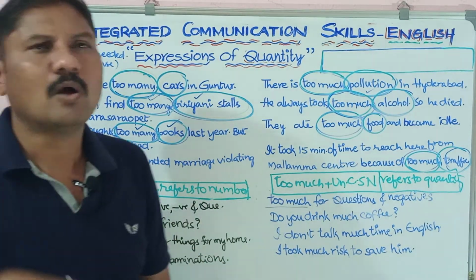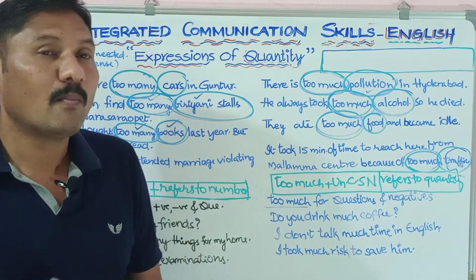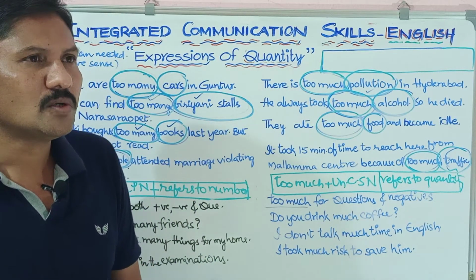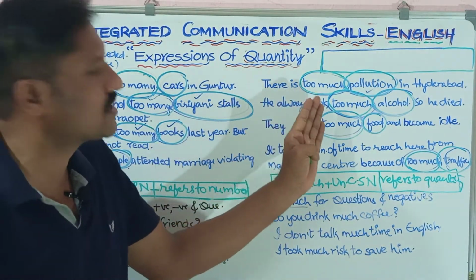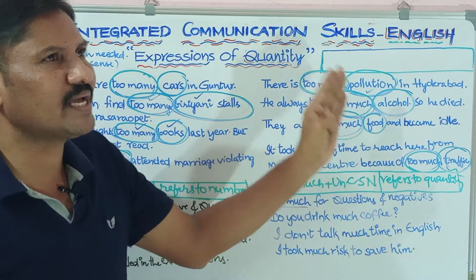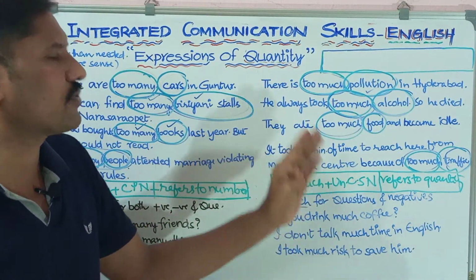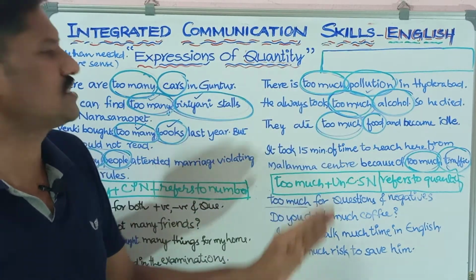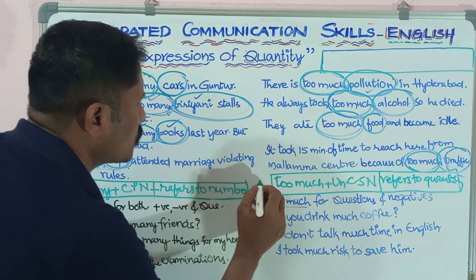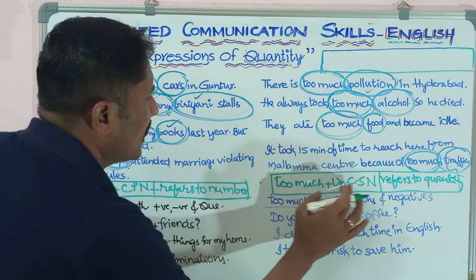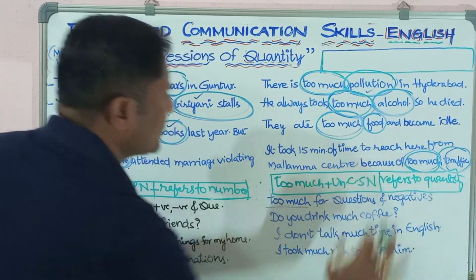I drank too much alcohol means I drank alcohol more than needed. So it gives a negative sense. Okay, this is how we have to use too much with uncountable singular nouns. It always refers to quantity.